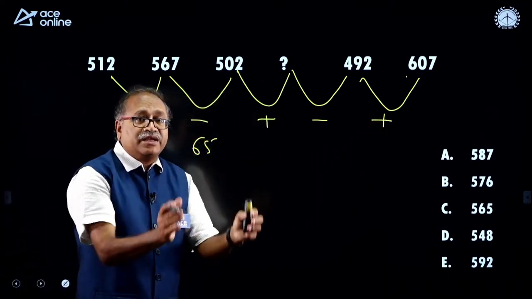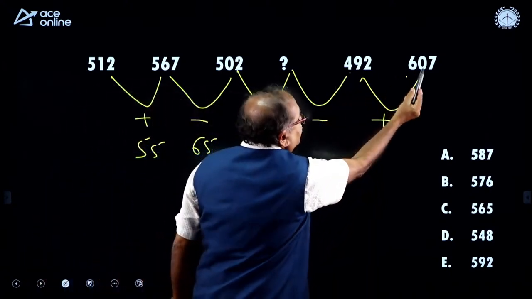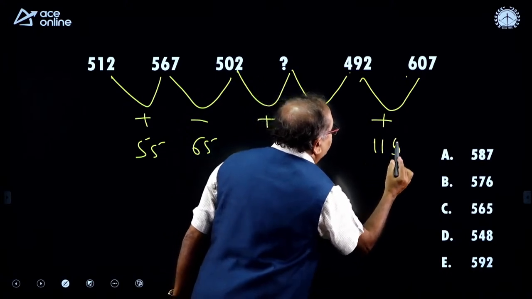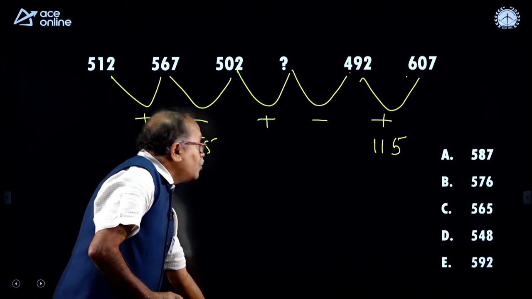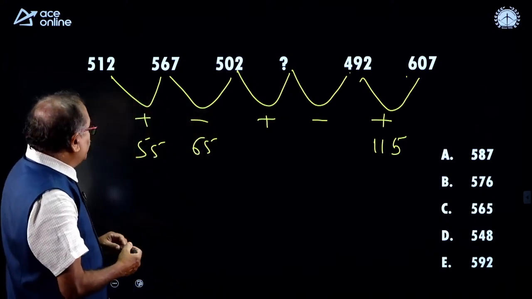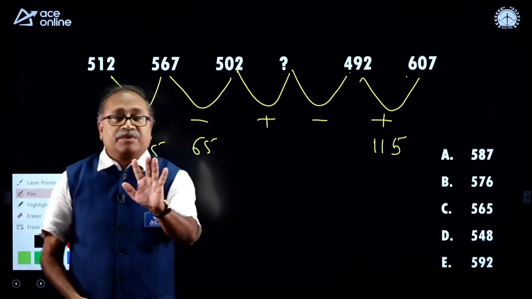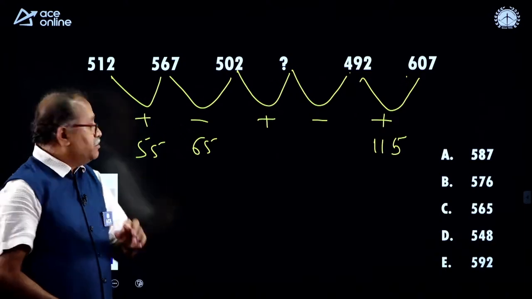With that I will connect what could be the connectivity. So, 492 and this sum. I notice that it is plus 115. Okay. So, what kind of relation do these numbers have? I see that all the numbers are multiples of 5. The first thing that strikes me is that all the numbers are multiples of 5.